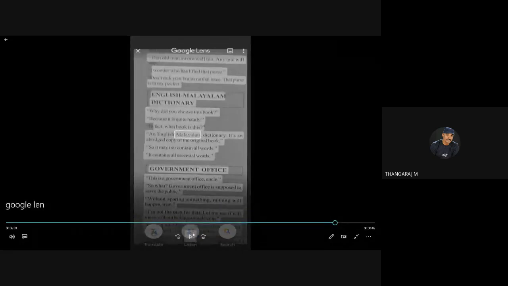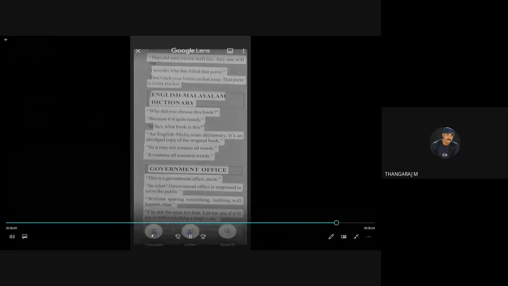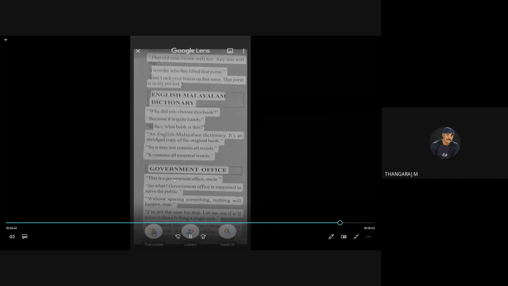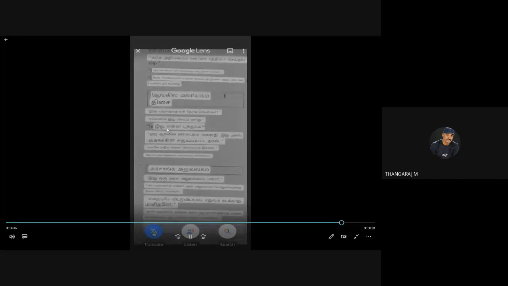We can translate into our own language and listen to it reading. Just now, I click translate. It converts to Tamil language. Just listen, click listen.